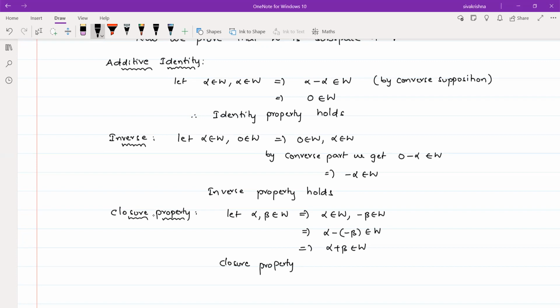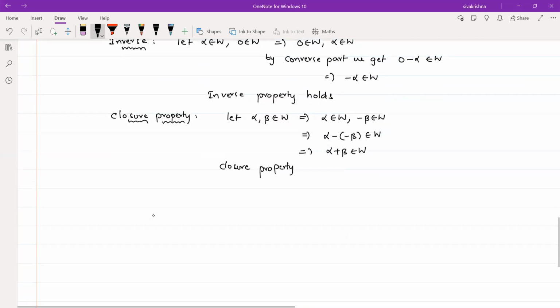After the closure property, next I am writing that since W is a subset of V. Yes, this was already given in the hypothesis.